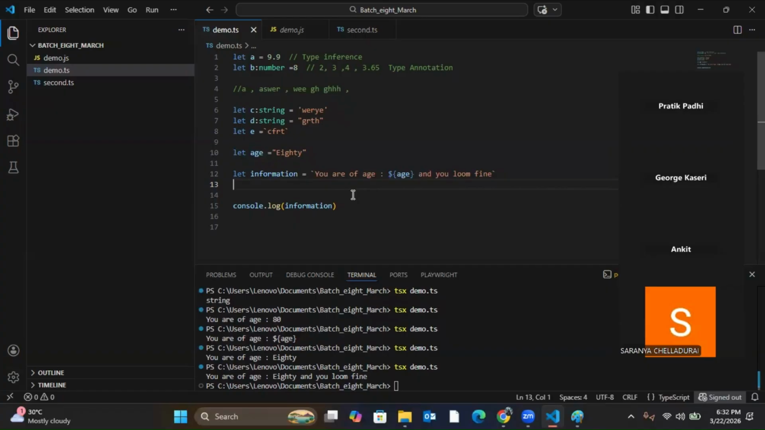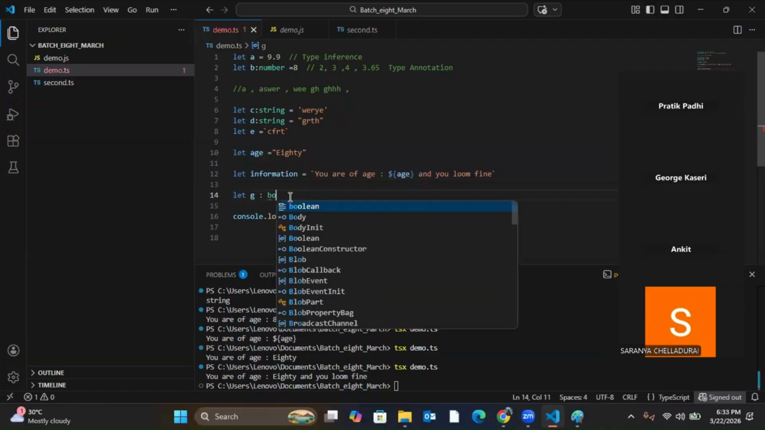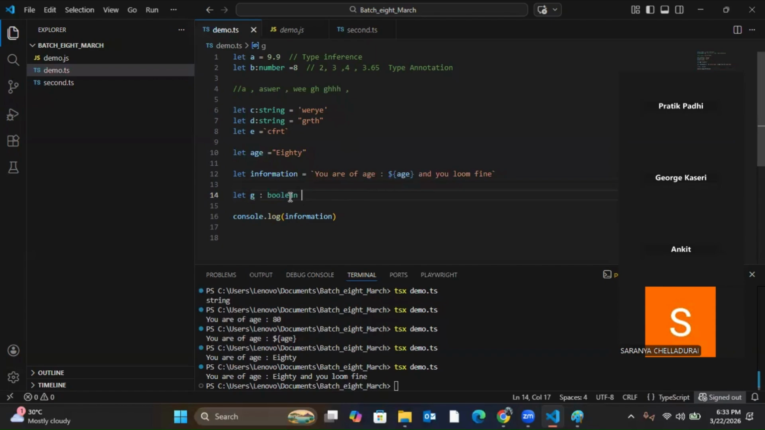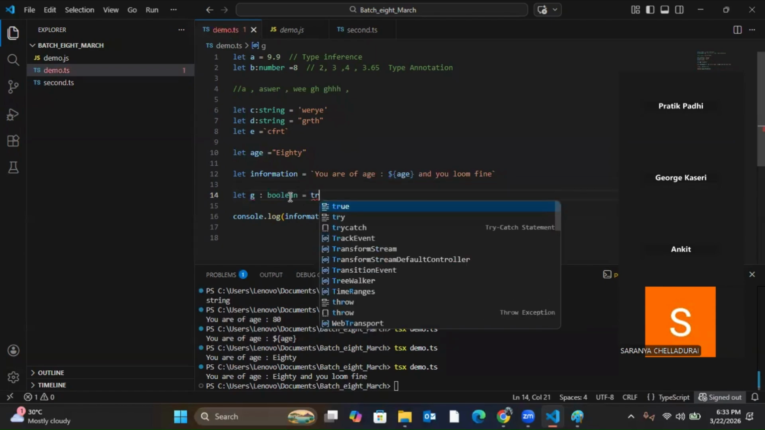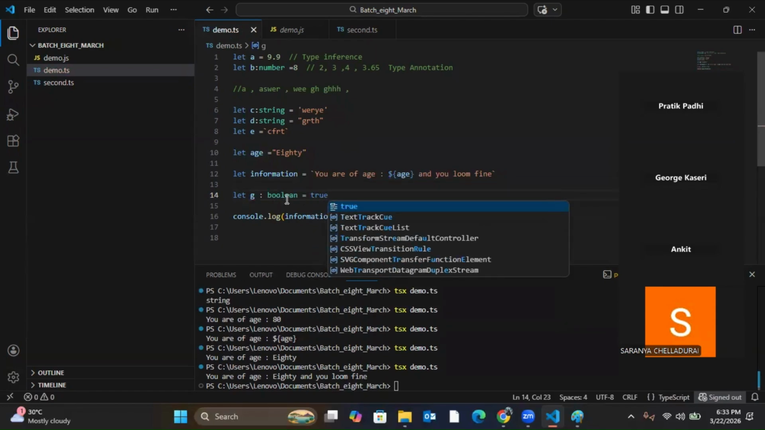So let's see one Boolean. Let G is Boolean equal to true. As I have declared it is a Boolean type, it can either store true or it can store false. That's it. These two values are permitted. No other value it can store other than true or false.